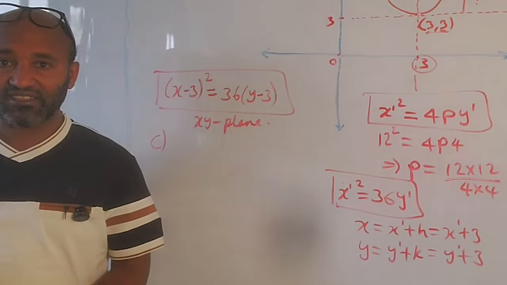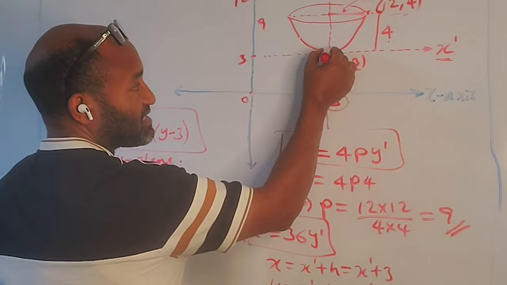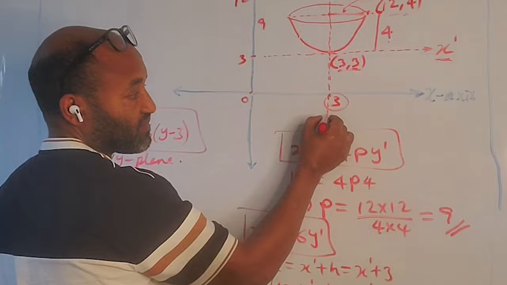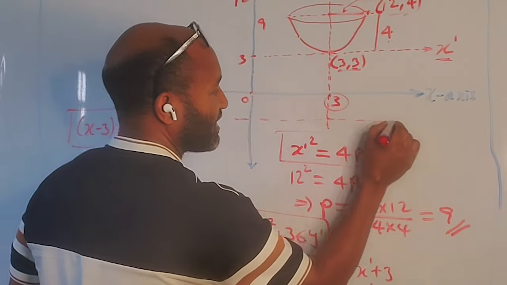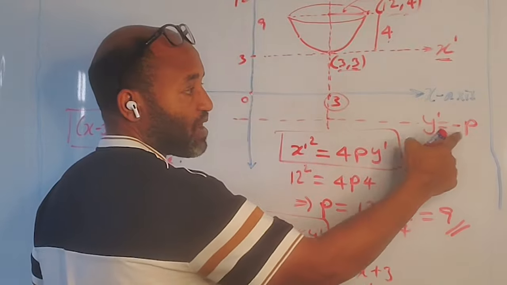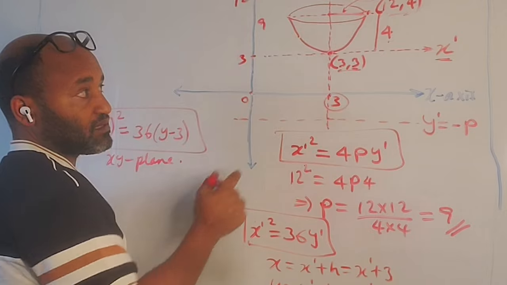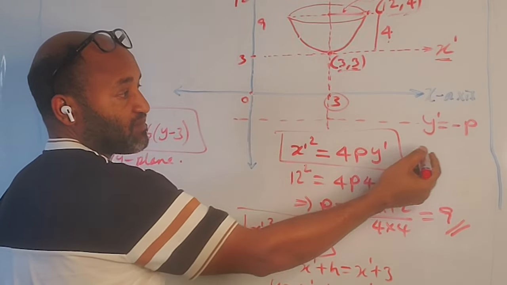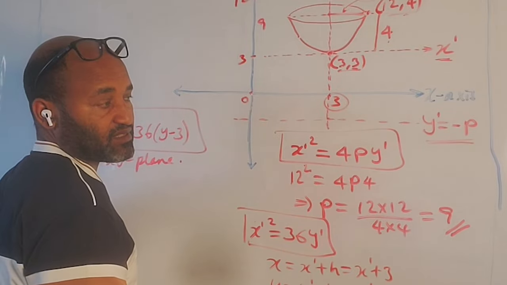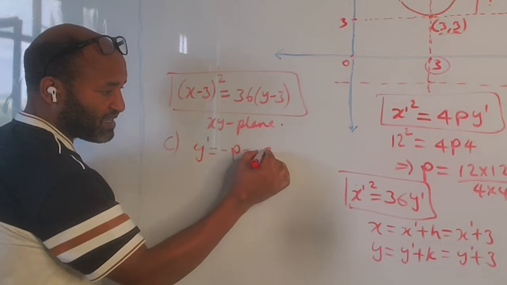The last one, C. What is asked in C? The equation of the directrix of the parabola. Look, from here, 9 units, and we have a horizontal line y prime is equal to minus p. With the origin at (0, 0) in x prime, y prime, our directrix is always y prime is equal to minus p. So we have y prime is equal to minus p, that is minus 9.